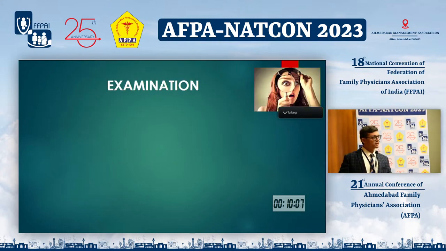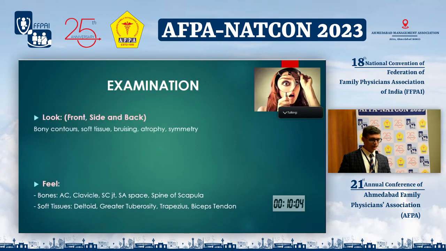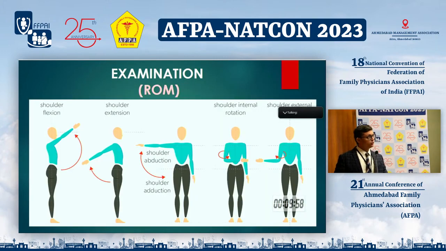So we need to physically examine the patient properly. We have to look at the front, side, and back of the shoulder joint, and we have to feel the bony and soft tissue structures around the shoulder joint. We have to note down the range of motion of the shoulder joint. We have various ranges of motion at the shoulder joint like abduction, this is adduction, this is forward flexion, this is external rotation, this is internal rotation in the front, and this is internal rotation at the back.